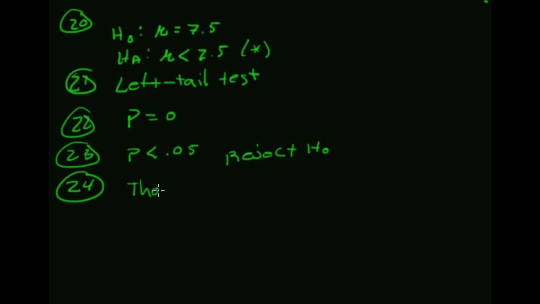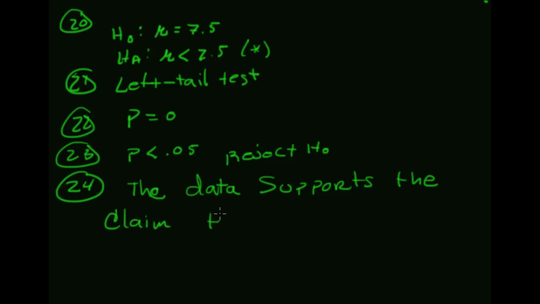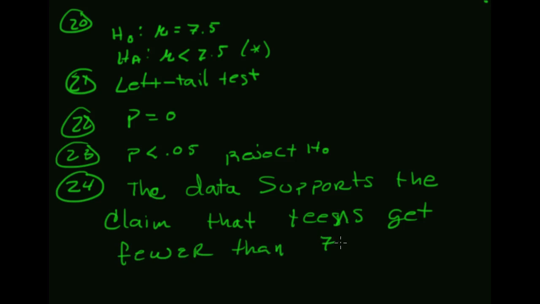So the data supports the claim that teens get fewer than 7.5 hours of sleep per night.